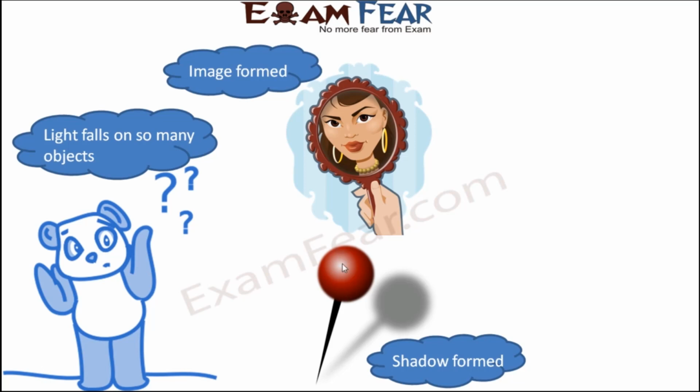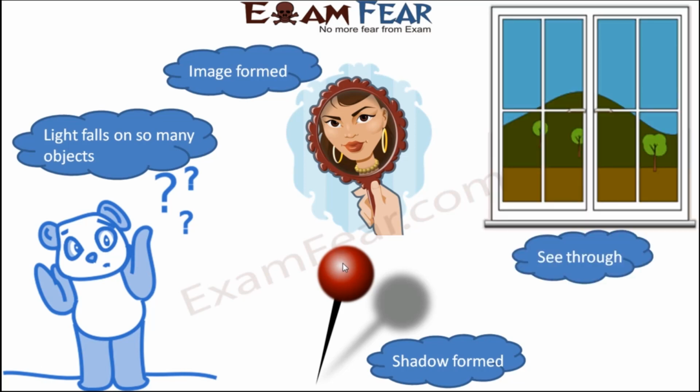So this is another type of object where shadow is being formed. Now if you take some other example, for example, you think of a glass window. So when you look at a glass window, what happens? You are able to see whatever is there on the other side. If you are inside the house, through the glass window you are able to see the objects which are present outside. So basically that window is like a see-through window. You are able to see whatever is there on the other side of the window.